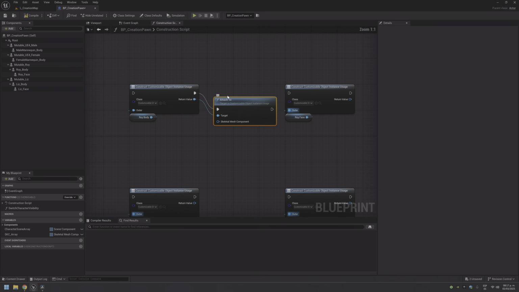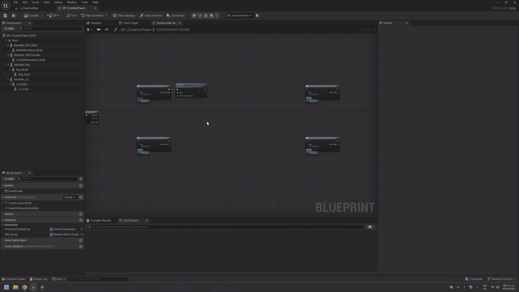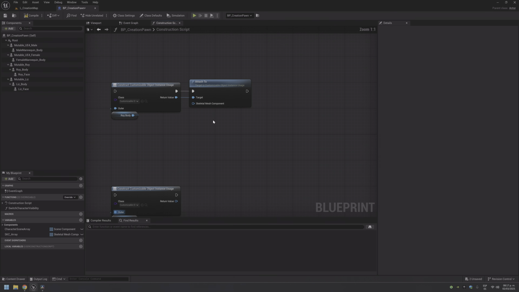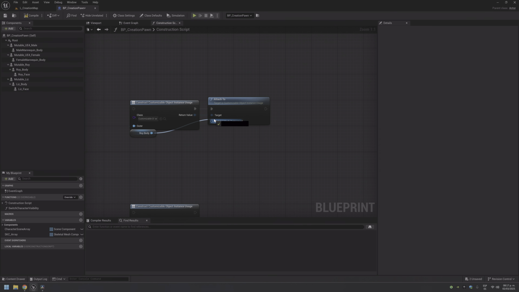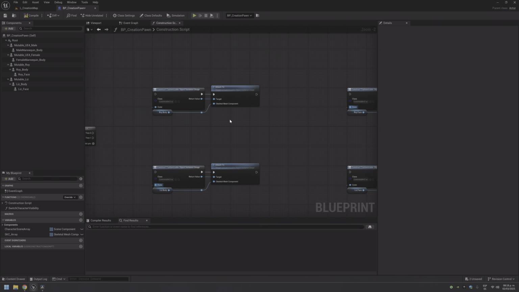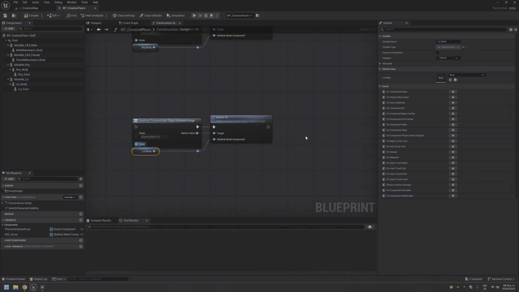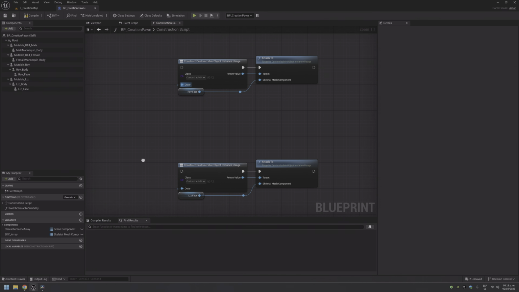Attach to. Actually, make some space here. In the next class this will be stored in a function. Okay, there, attached to the Roy body, this body, the Roy face, and the Liz face.